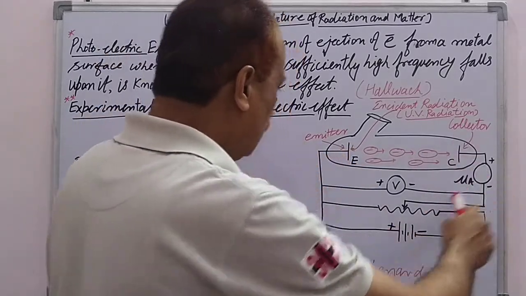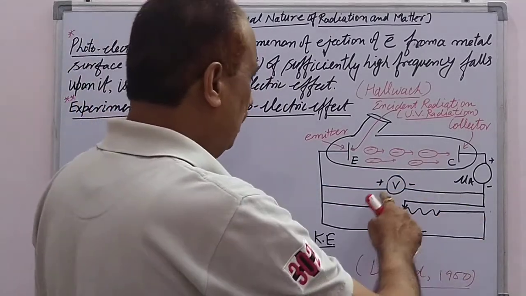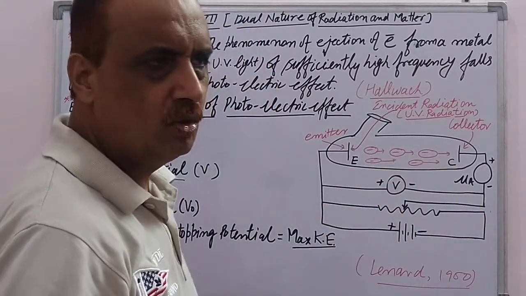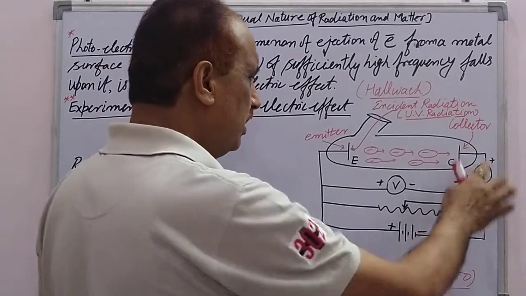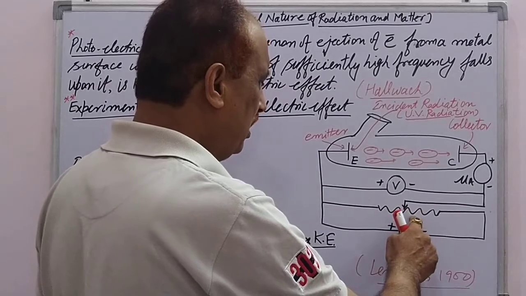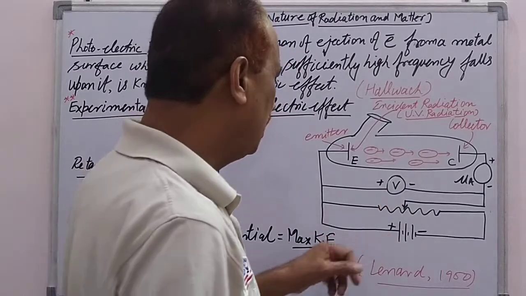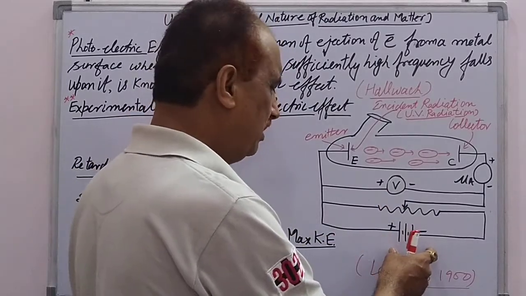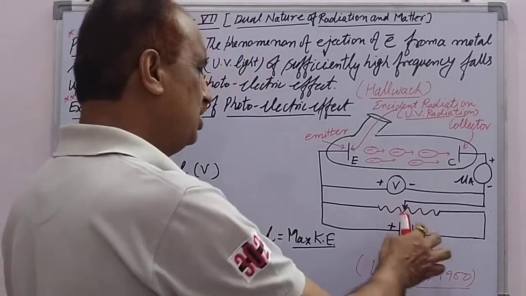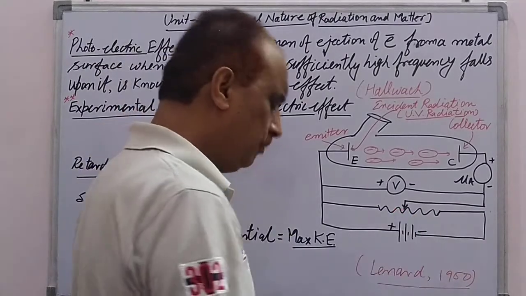These two electrodes, emitter and collector, are connected with a voltmeter and a microammeter. A potential divider is connected in parallel to the voltmeter, and a high tension battery is connected in parallel to this potential divider, so that the potential of the battery can be divided with the help of a rheostat.